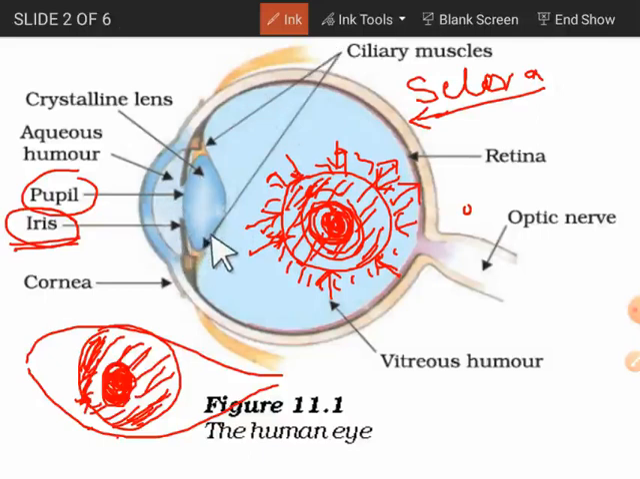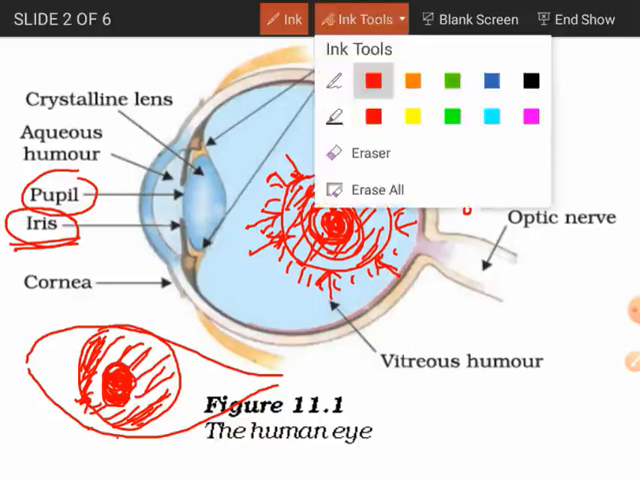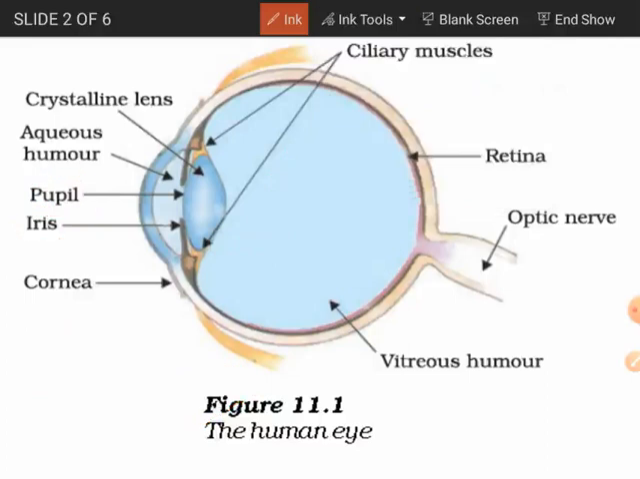This is the crystalline lens. It is circular in shape and it is held in its position by means of the ciliary muscles. The ciliary muscles are drawn here. As it is a cross section, we cannot draw it all, but had it been shown in a cross section from the front side, this would be the lens, flanked by the ciliary muscles all around it.